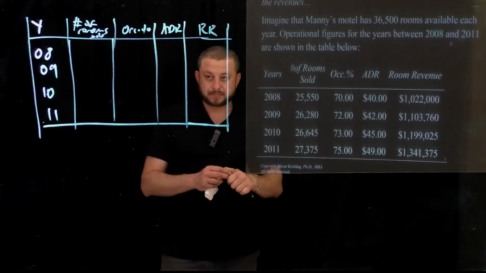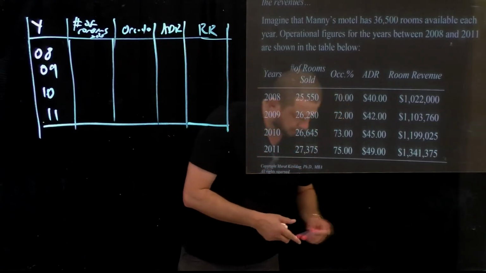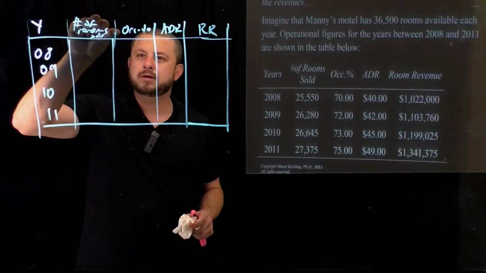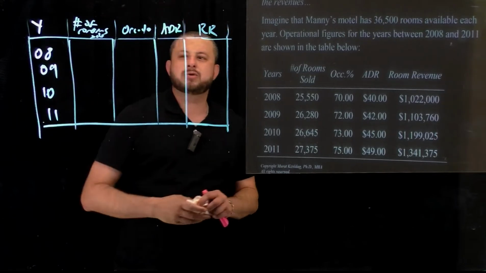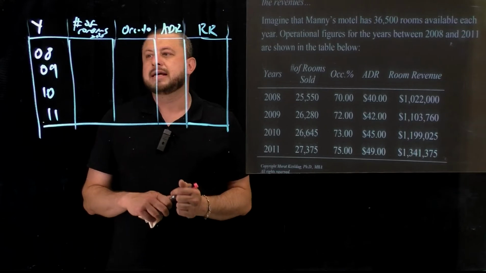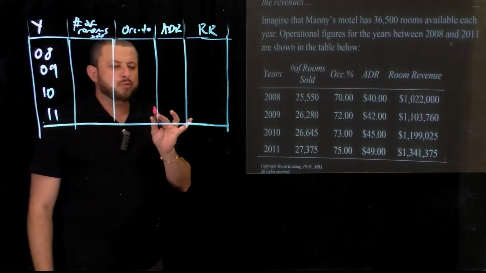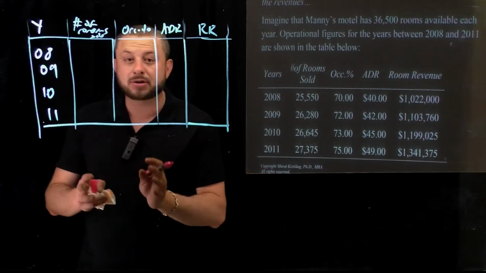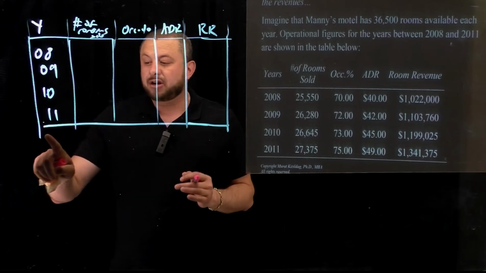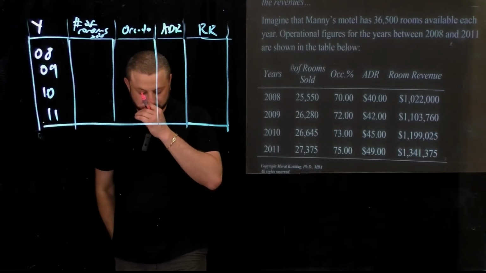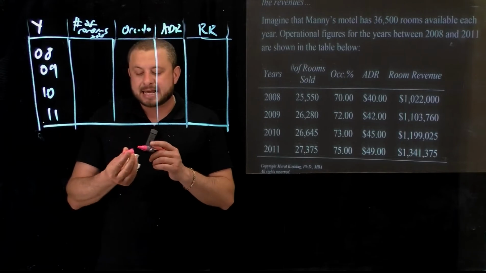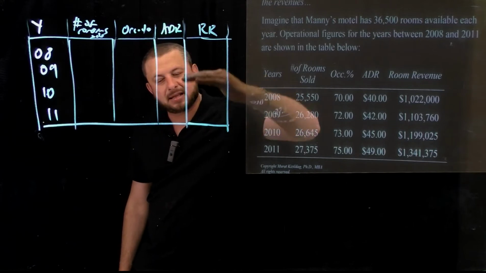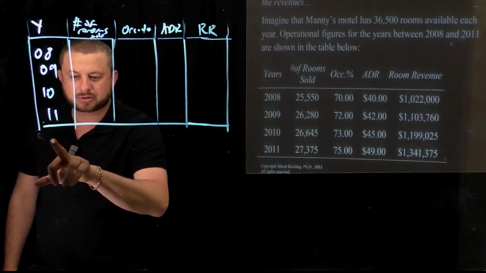So guys, I want you to forget about the numbers for a second. What we're going to do is look for the trend in the data, and analyze whether we have a trend or not. If we have a trend, we're going to follow it, because it is safe for decision makers to follow the trend in the immediate past data for the next one. So our objective is to budget 2012.